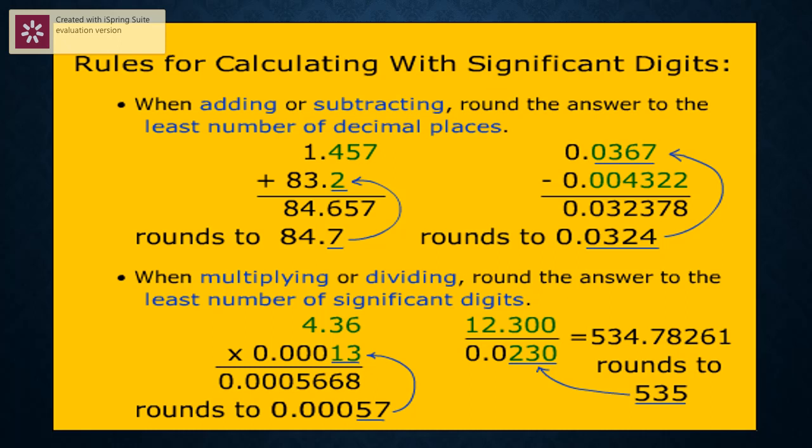Now, what is the answer? Answer is 534.78261. So if we have to round off our answer to three significant figures, that is 534 point something. After the point, 7 is there, so it is rounded up to 535. So the answer is approximately equal to, or rounded to, 535.